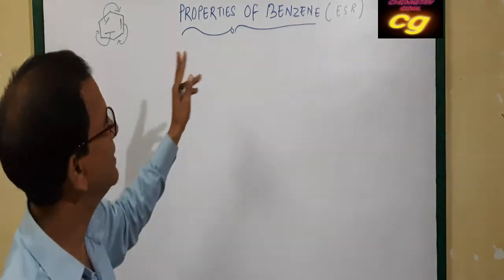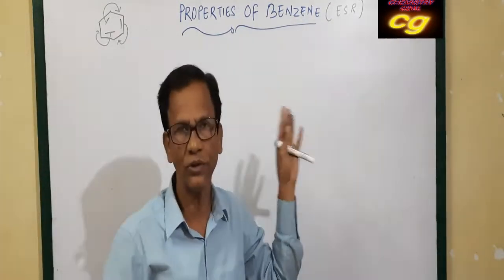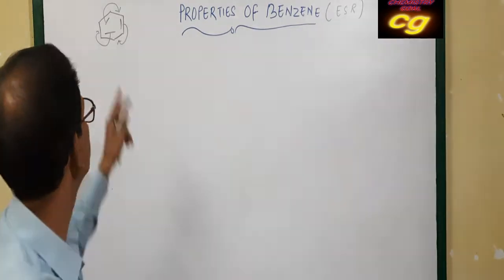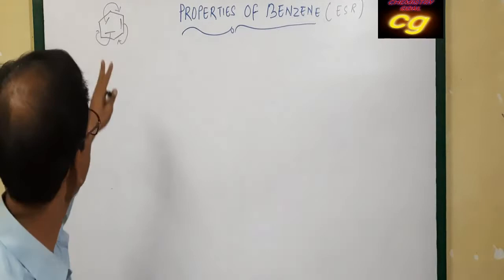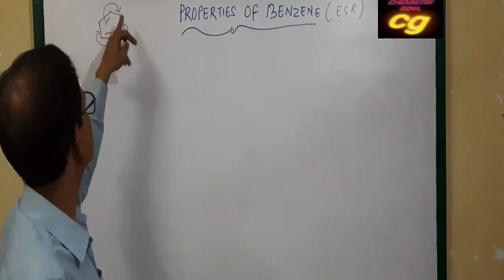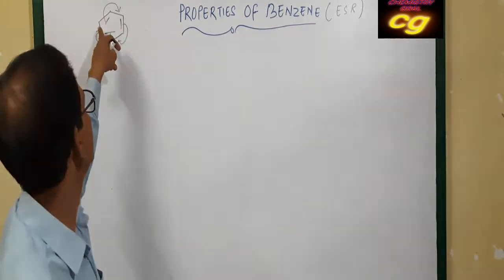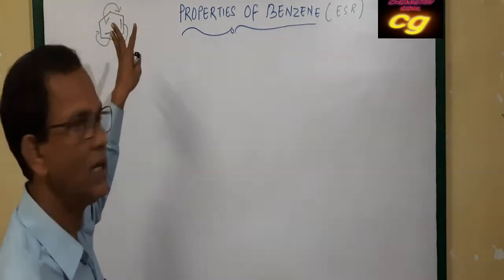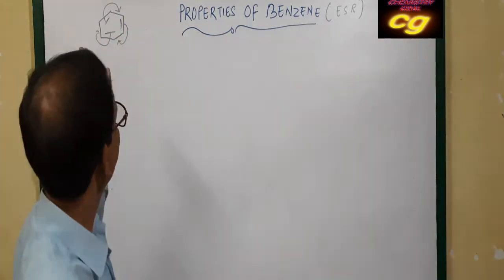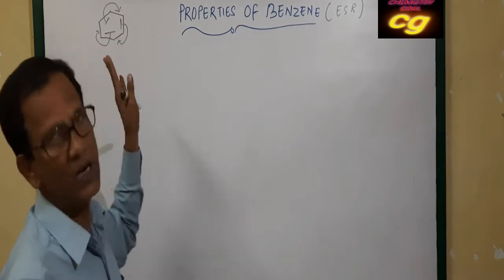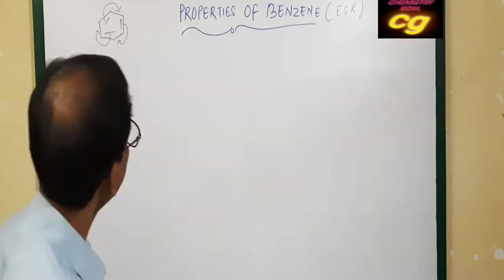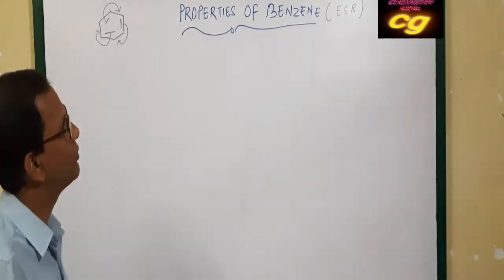So generally benzene shows electrophilic substitution reactions, but under some special conditions it shows addition reaction. It is very reluctant to show addition reaction because the pi bond is circulating throughout the ring. It is involved in resonance, so because of pi bond conjugation it cannot easily show addition reaction, but it shows electrophilic substitution reaction. What are these different chemical properties of benzene?